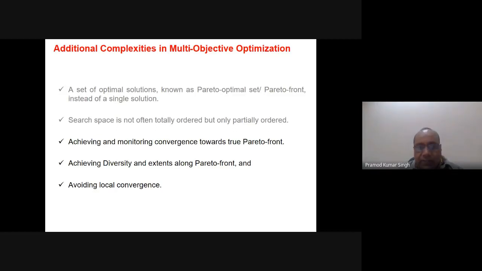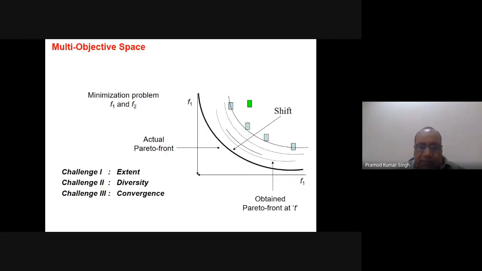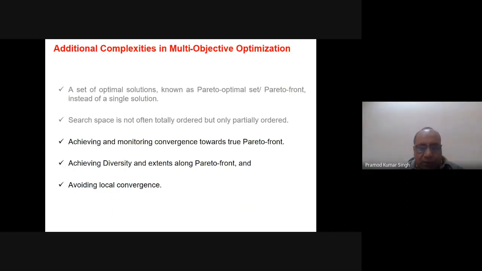And we require, sorry, it is not totally ordered, but partially ordered. Another one is achieving and monitoring the convergence towards the true Pareto front, achieving diversity and extent along the Pareto front, and avoiding local convergence. In the next slide, with the diagrams, the things will be very clear, what the meaning of this is and what all these things are.